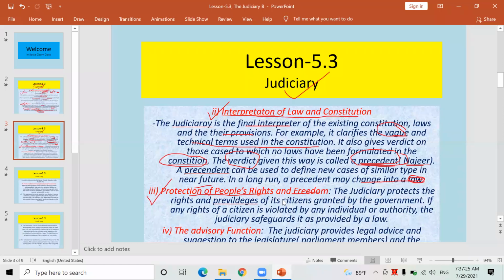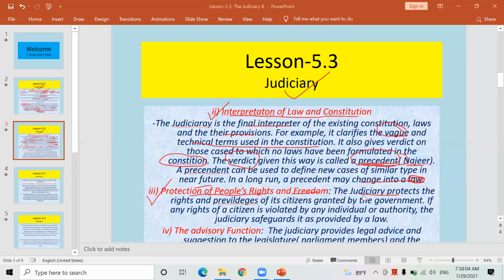You know that their provision has been made in the present constitution. If any right is violated by anyone, at that time we can go to the judiciary. It means either the Supreme Court, High Court, or District Court. We can go anywhere and file a case against that violator who has broken our rights, who has suppressed us, who has exploited us. Against such a person we can file a case in a court, and the court has to give us fair decision, fair justice.